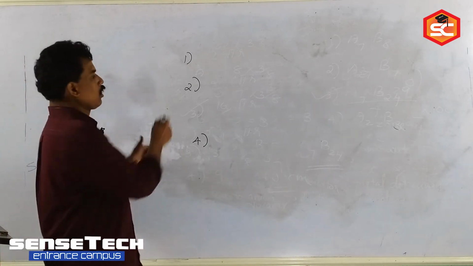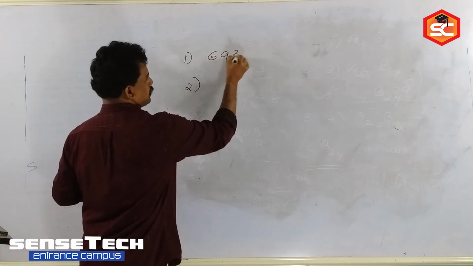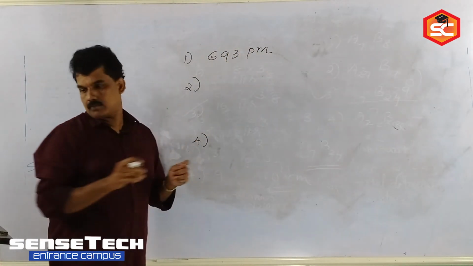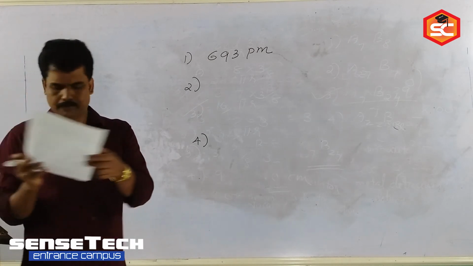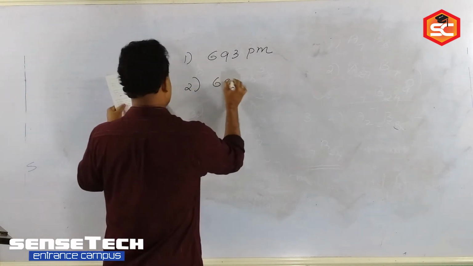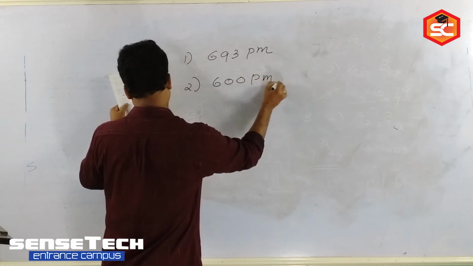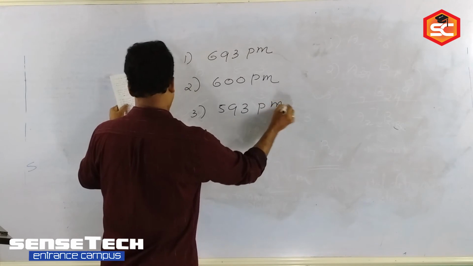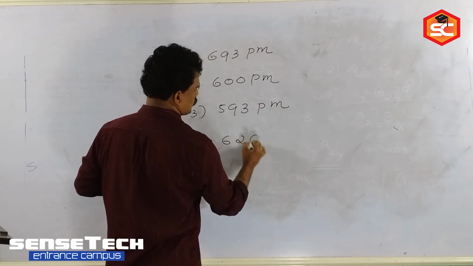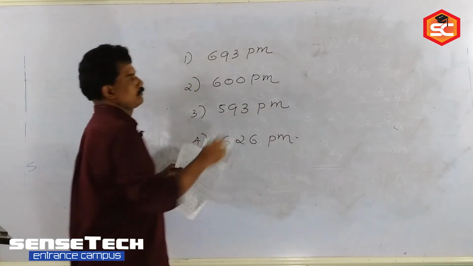The options are: 1, 693 pm; second one, 600 pm; third one, 593 pm; and fourth one, 626 pm.